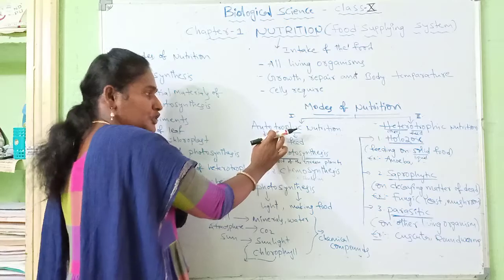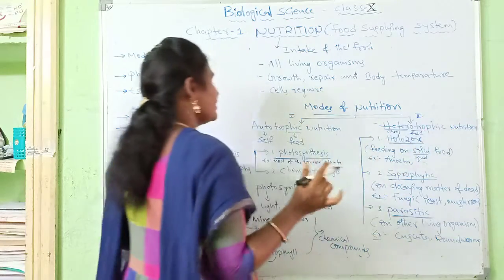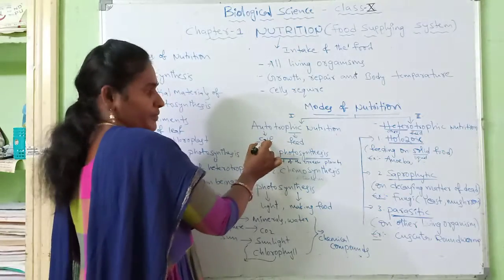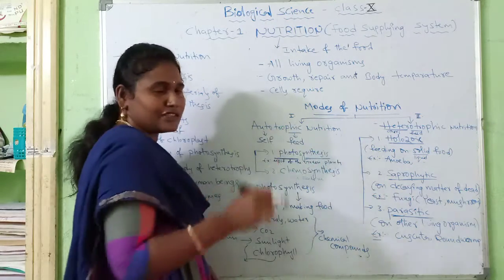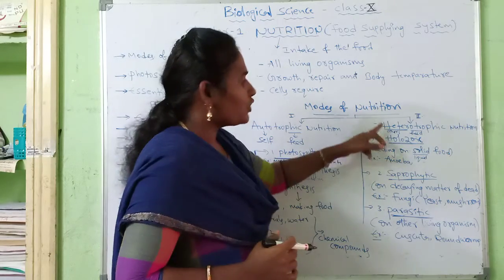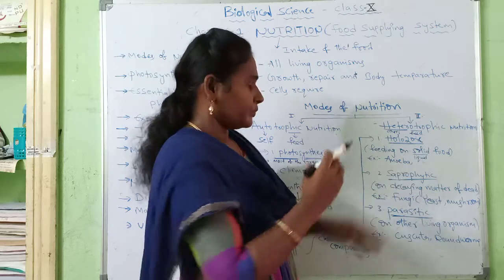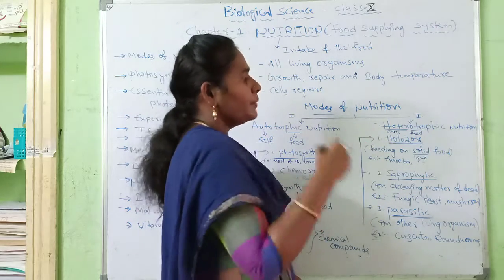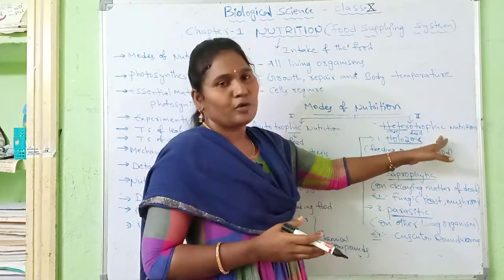Based on how food is collected, nutrition is mainly divided into two types: autotrophic nutrition and heterotrophic nutrition. Here auto means self, trophic means feed. Autotrophic nutrition is a process of synthesizing one's own food material, whereas hetero means others. Heterotrophic nutrition is a process in which organisms depend on other plants and animals for food.